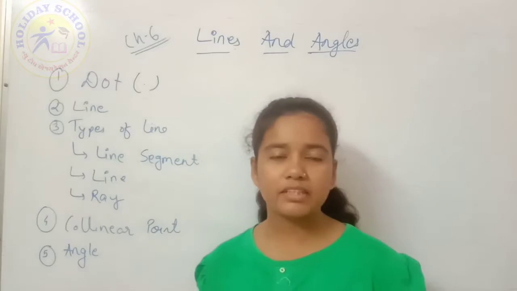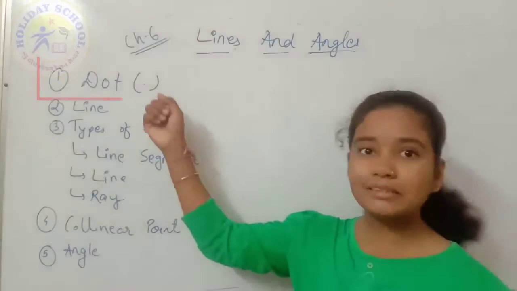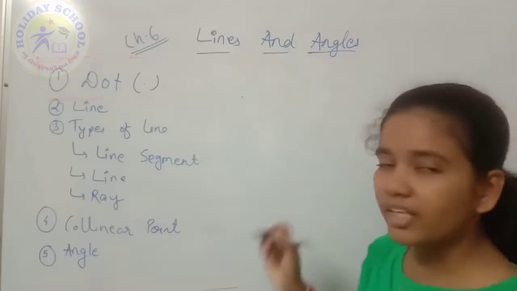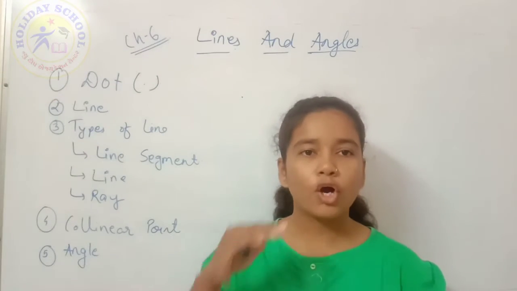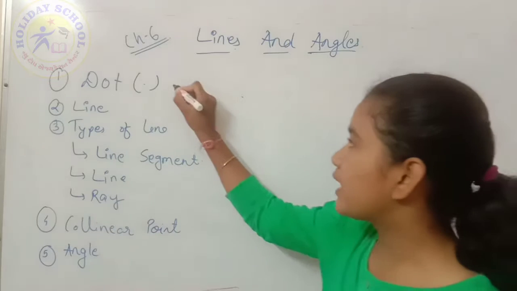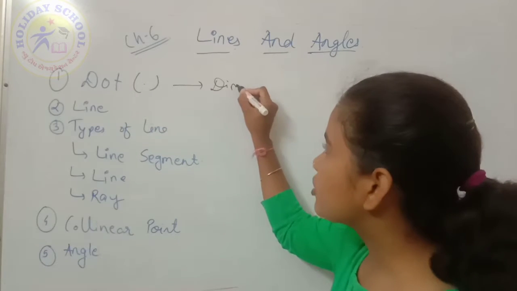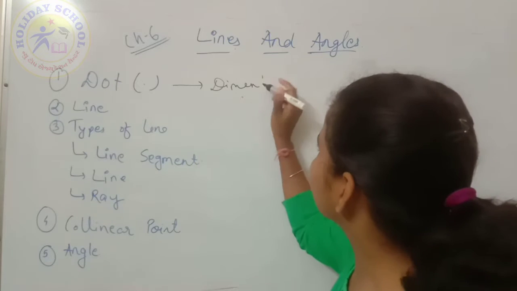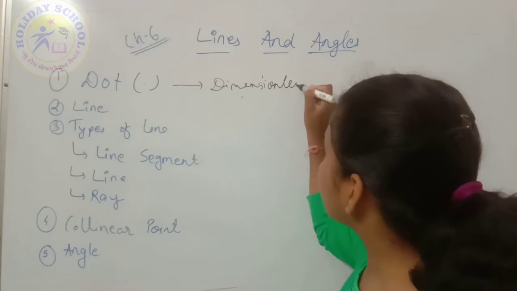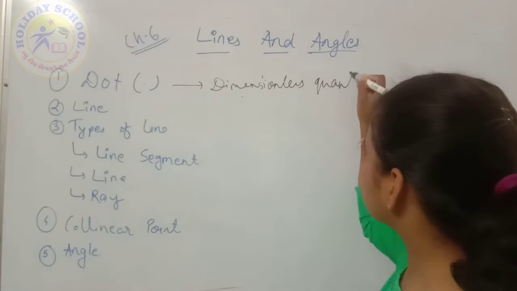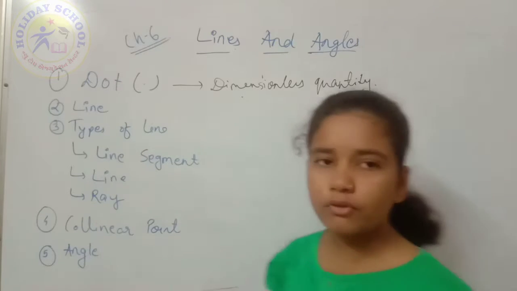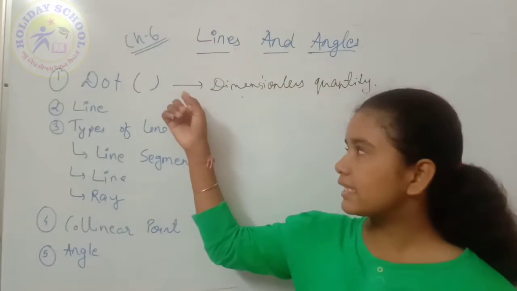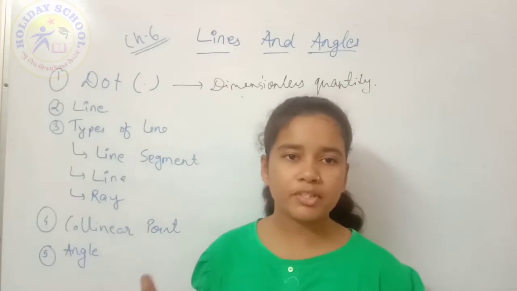So before starting with lines, we are going to study what is meant by a dot. A dot is just a point which does not have any length or breadth. So we can say that a dot is a dimensionless quantity which does not have any length or any breadth. So we can say that it doesn't have any dimension.